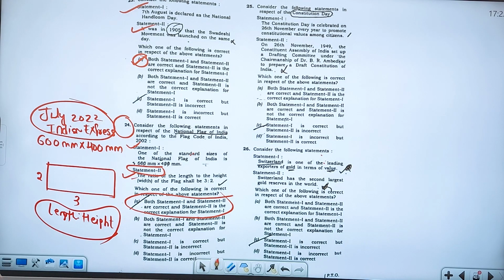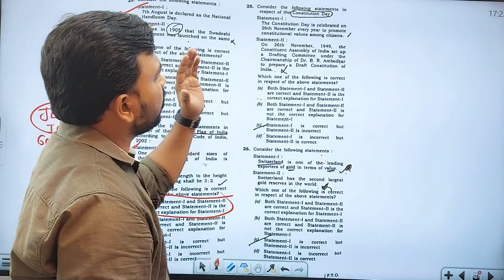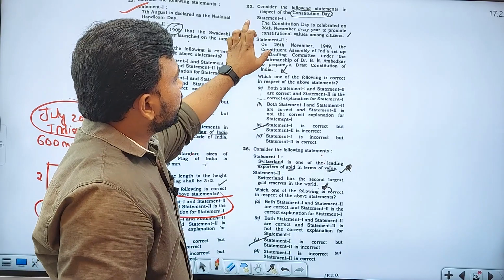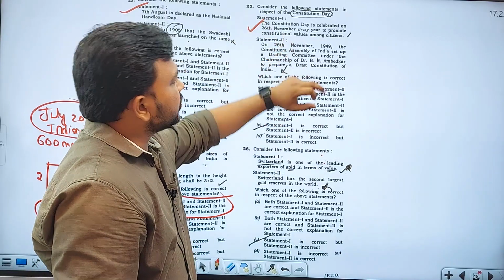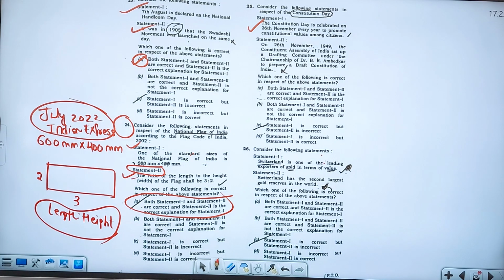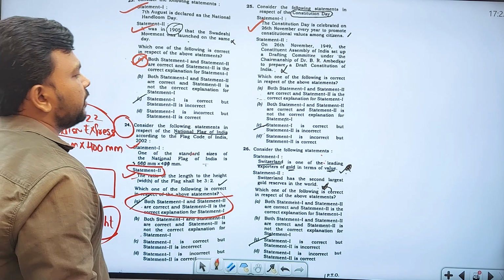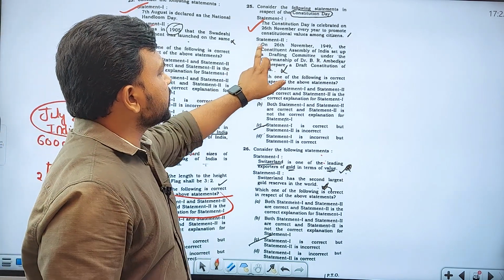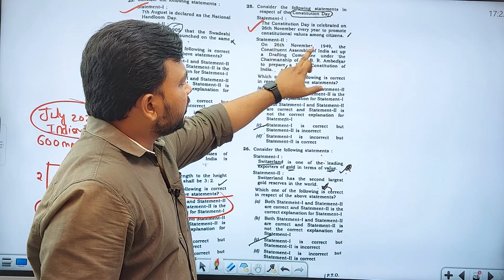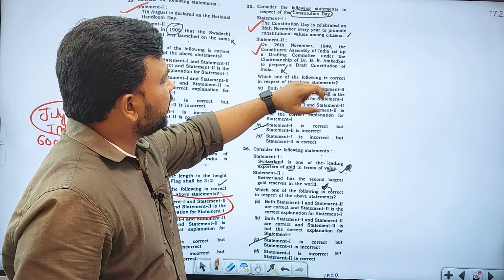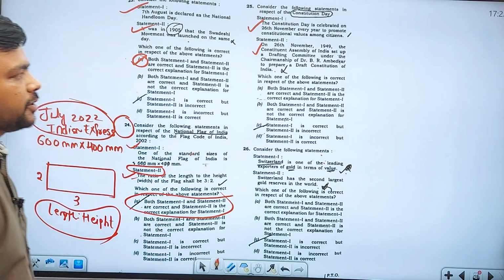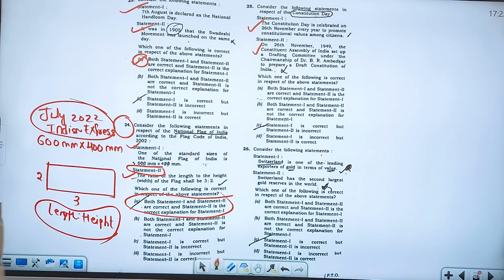So what about this particular question? Consider the following statements with respect to Constitution Day. It is celebrated on 26th November every year to promote constitutional values among the citizens. Obviously, that is the right statement, no doubt about that. See the second statement: on 26th November 1949, the Constituent Assembly of India set up a drafting committee under the chairmanship of Dr. B.R. Ambedkar to prepare a draft constitution for India.